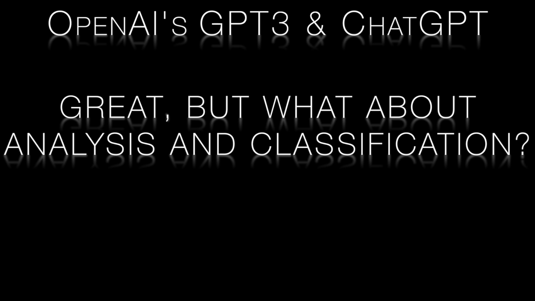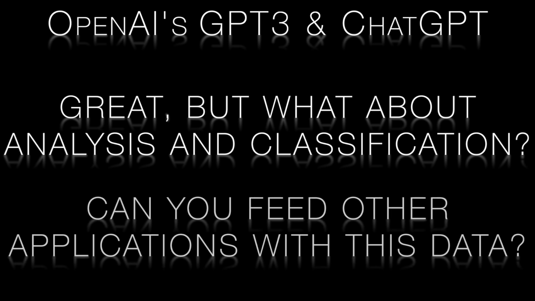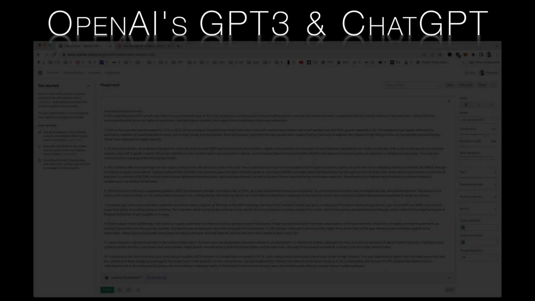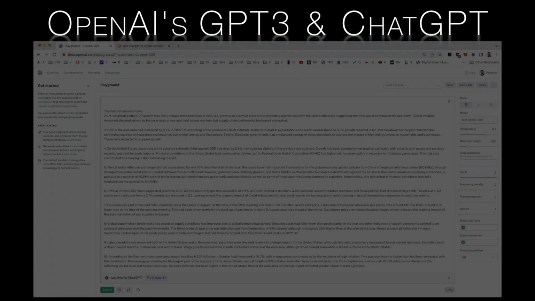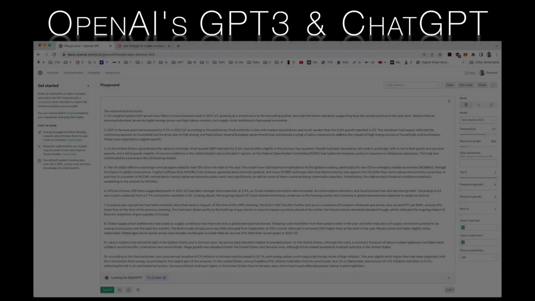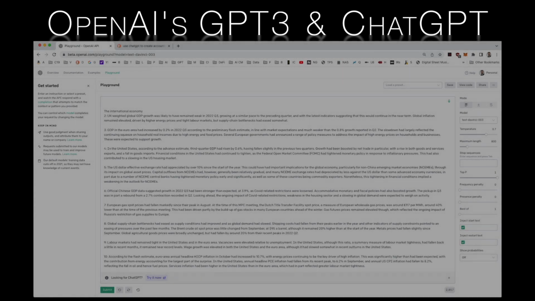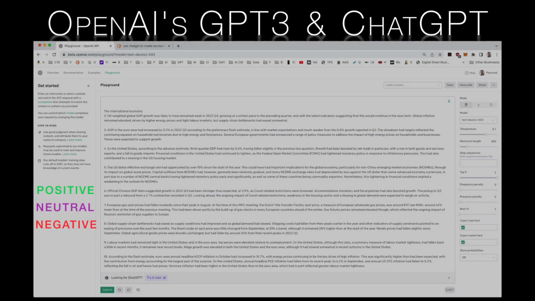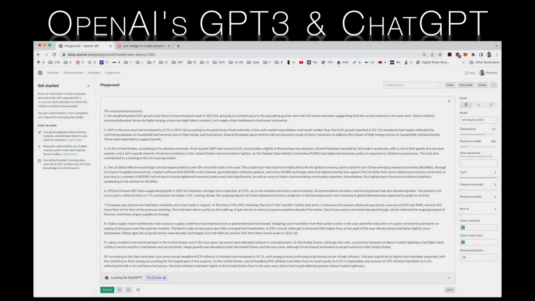But what about other capabilities? Might we be able to classify information contained in the text and structure it so that we could load it into a spreadsheet? You'll notice that the minutes are numbered. We'll ask GPT-3 to classify the sentiment of each numbered paragraph. This would result in the sentiment of paragraphs being positive, neutral, or negative. Lucidate has produced a video on sentiment analysis for those of you that would like more detail on the topic. There's a link in the description.